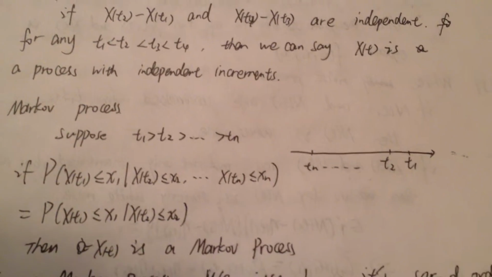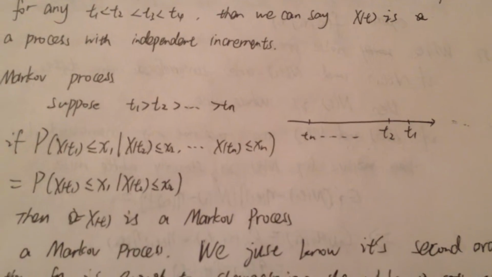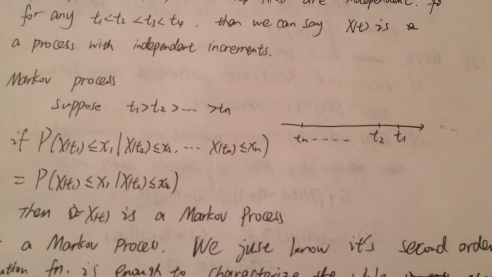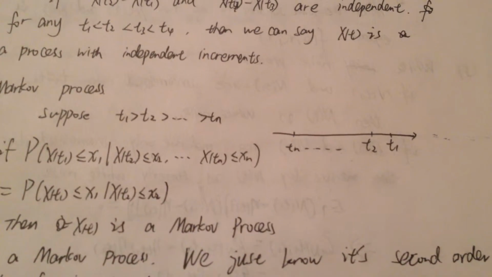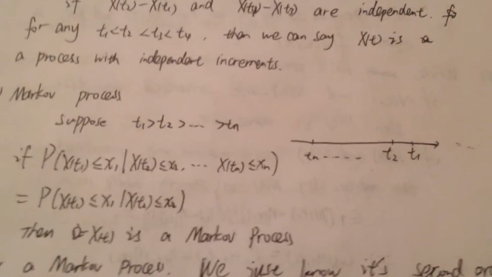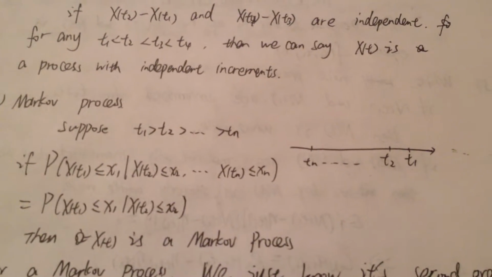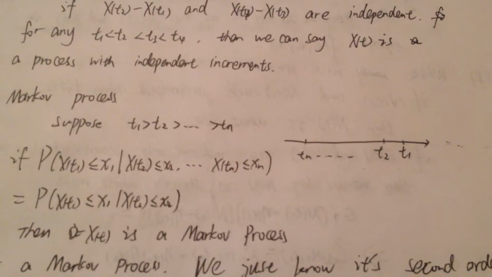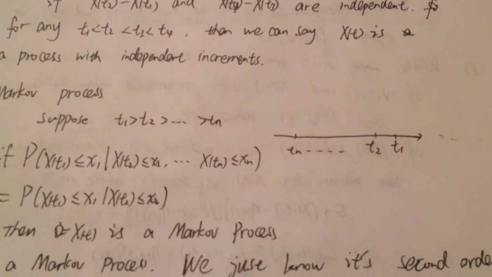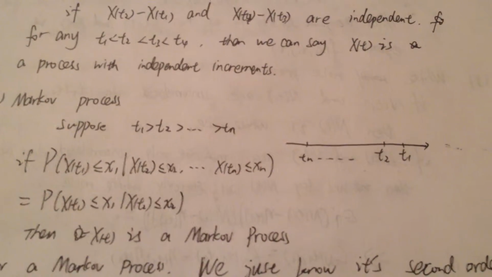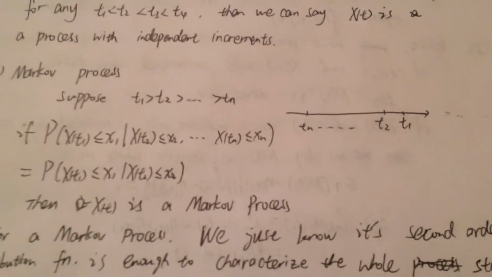If the probability of x of t1 greater than or equal to x1 given x of t2 is less than or equal to x2 and x of tn is less than or equal to xn equals the probability of x of t1 greater than or equal to x1 given x of t2 less than or equal to x2, then x of t is a Markov process.